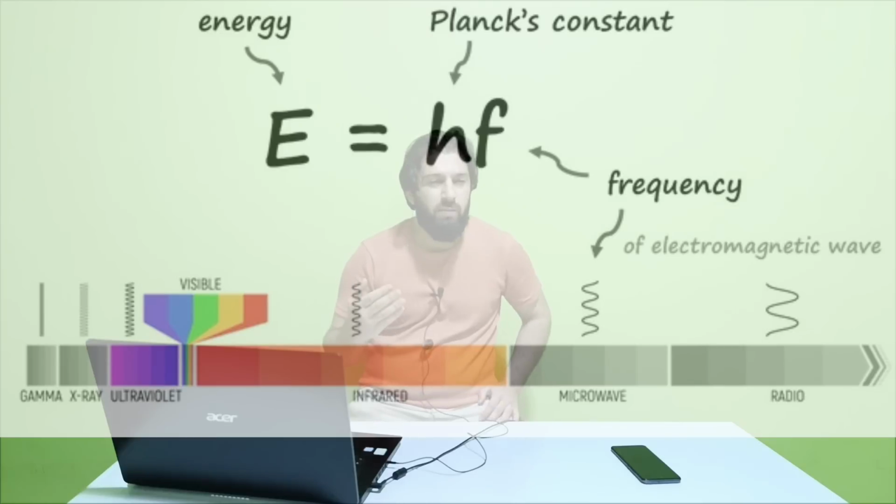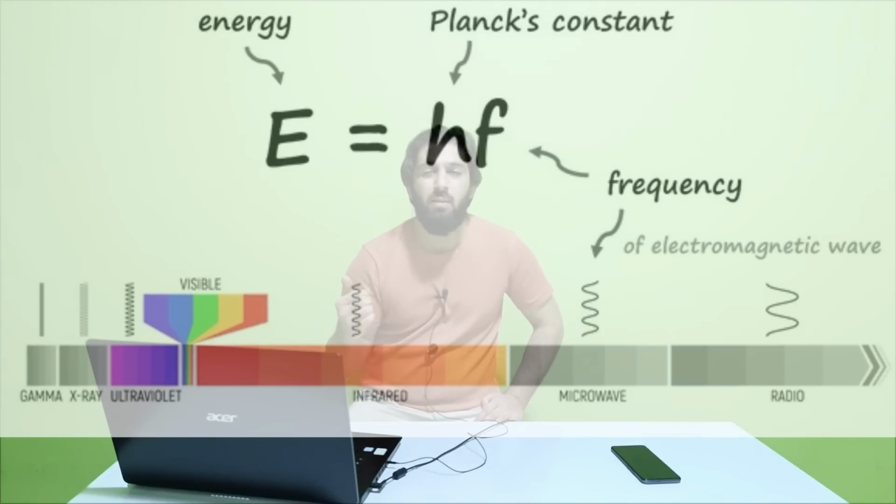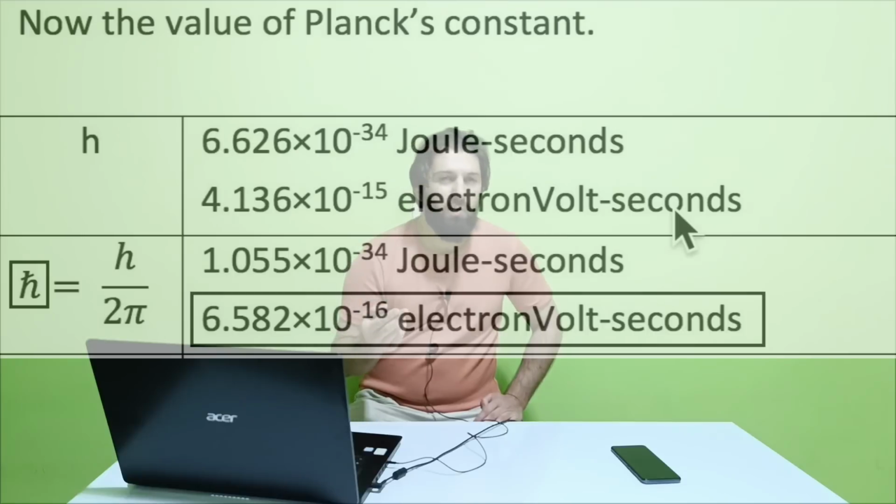As you know, the definition of the Planck constant is that the energy of a photon divided by the frequency of the photon gives us the Planck constant. And the reduced Planck constant is the reduced form of this constant, which is the Planck constant over 2 pi. This is called h bar, which means the reduced Planck constant.